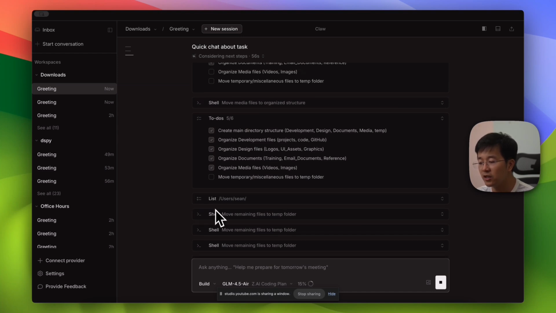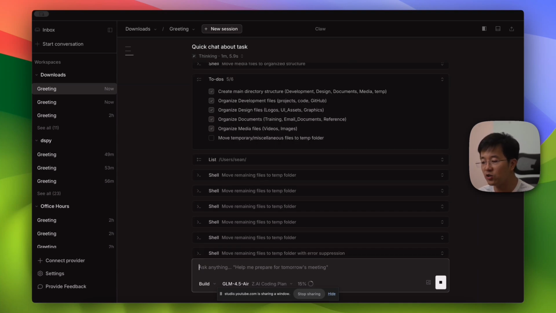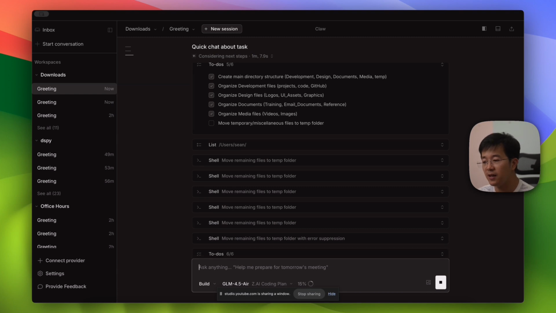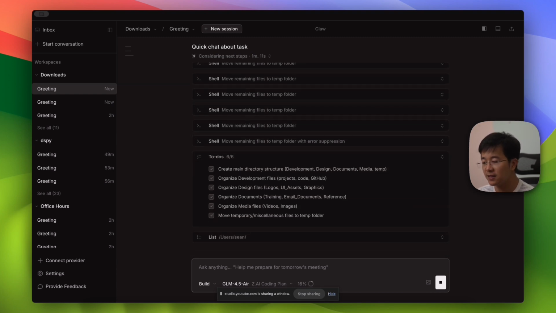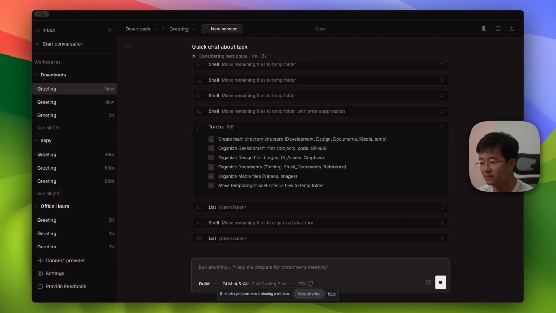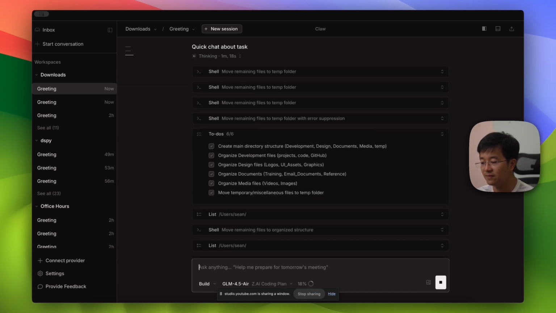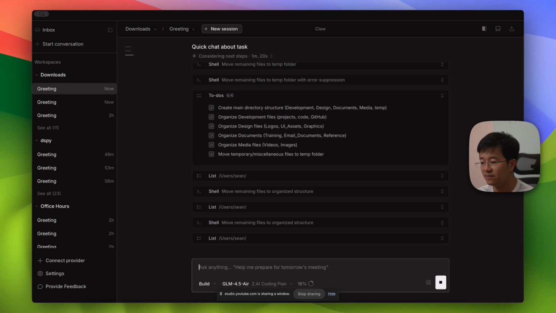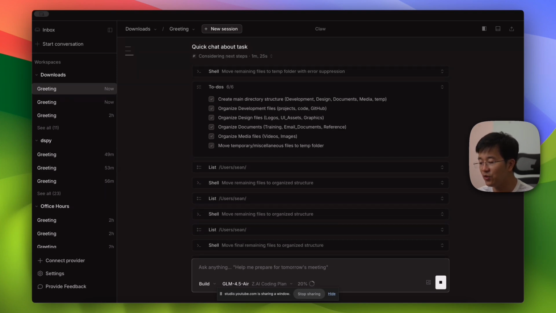Okay, so you can see that he is using shell. Shell is a very low level part of the operating system on our laptop that will allow Claude to actually move files around, rename, and also do things that are necessary. Okay, he is trying to do the moving.